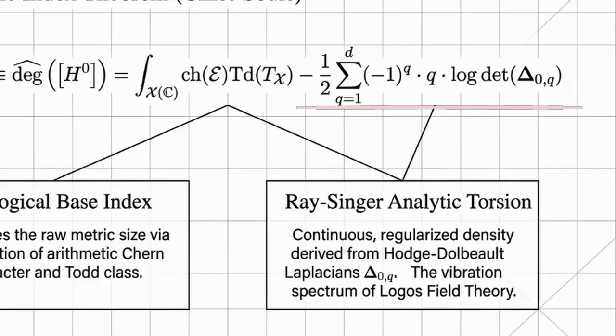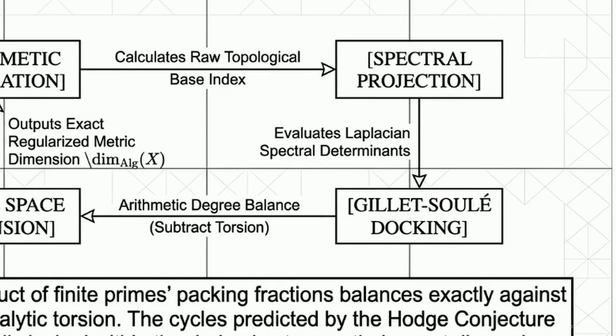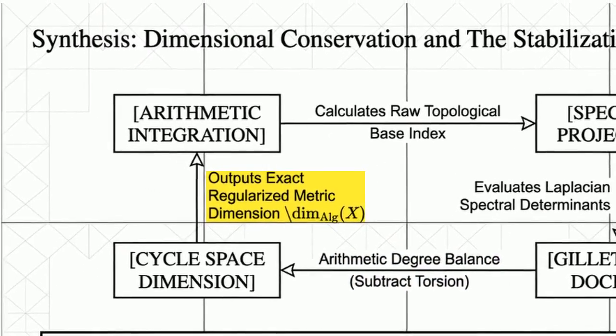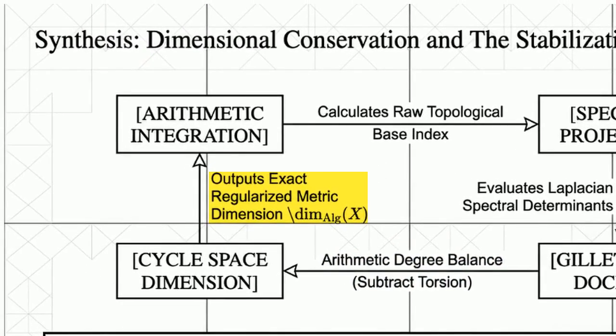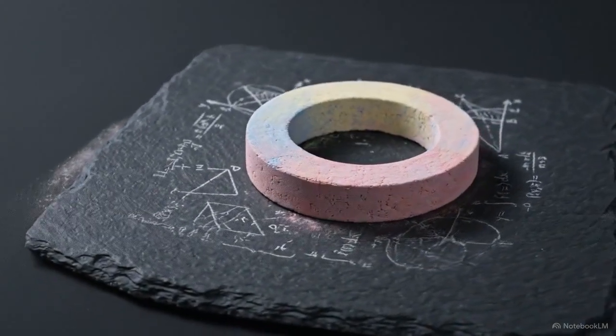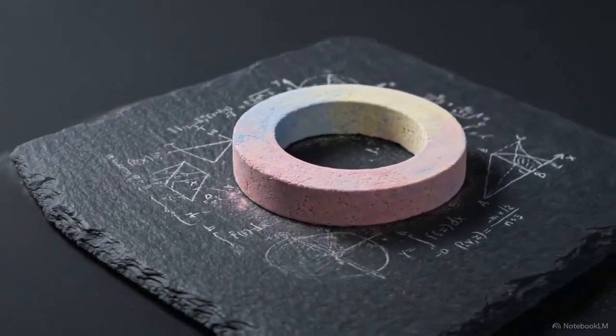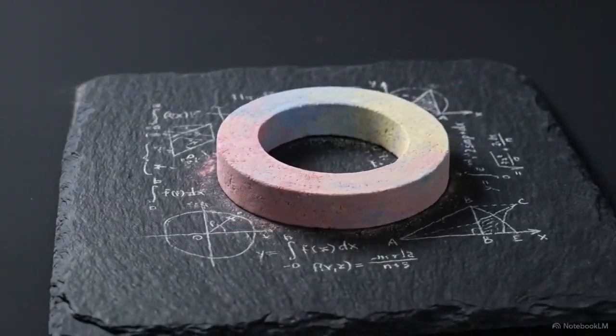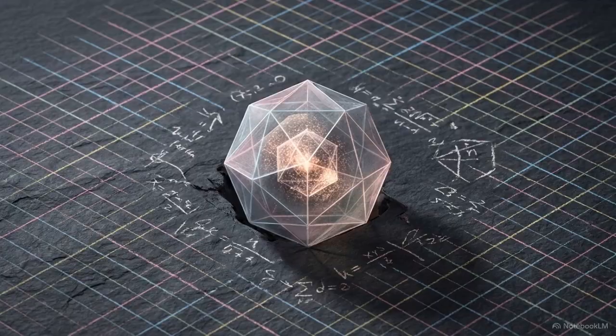This flowchart tracks the final dimensional conservation mechanism. The infinite product of finite primes packing fractions balances against Archimedean analytic torsion. The output provides the exact metric dimension, a strictly regularized real number, dictated by the harmonic resonances of the Adelic wave equation at global equilibrium. The pipeline concludes. The rational Hodge class is explicitly proven to be the concrete physical trace left behind when a globally invariant arithmetic data stream seamlessly decompresses across the Adele ring into a measurable algebraic cycle.